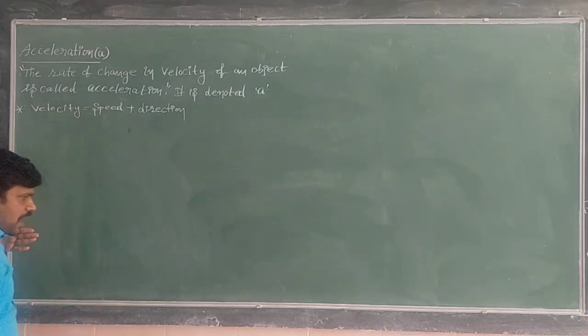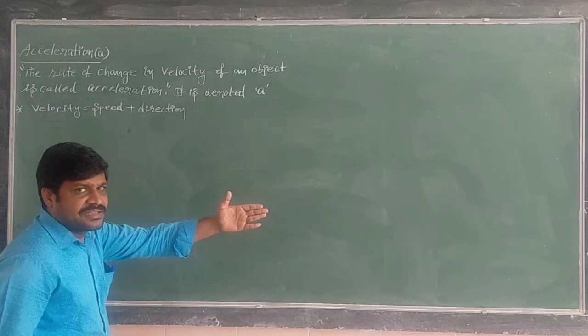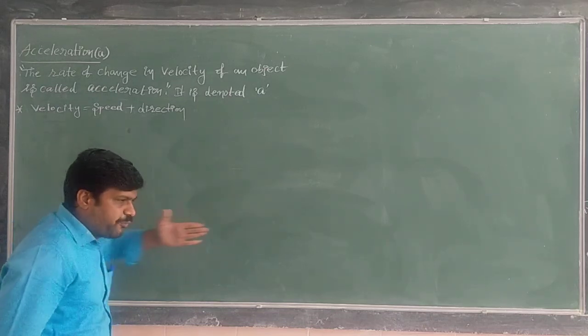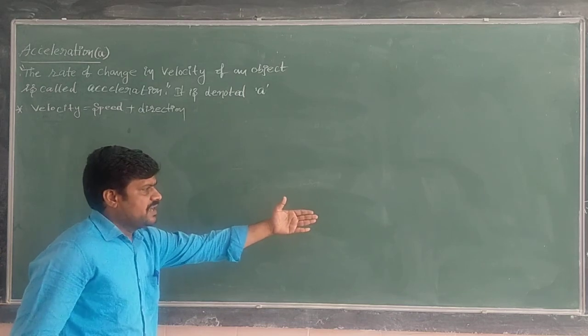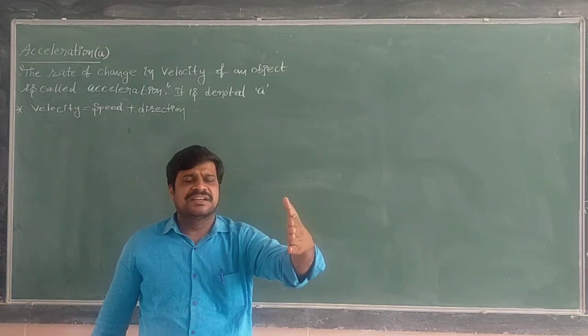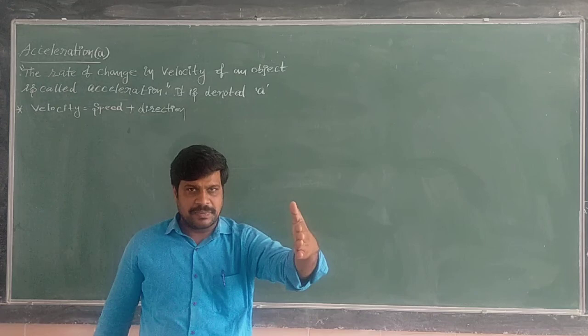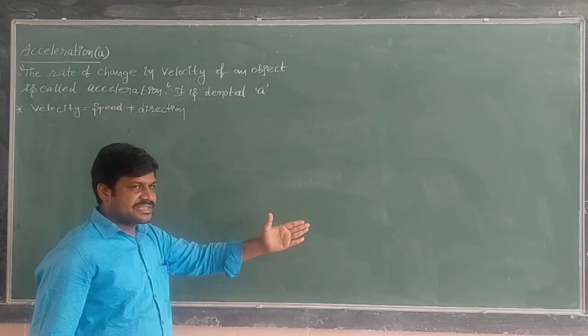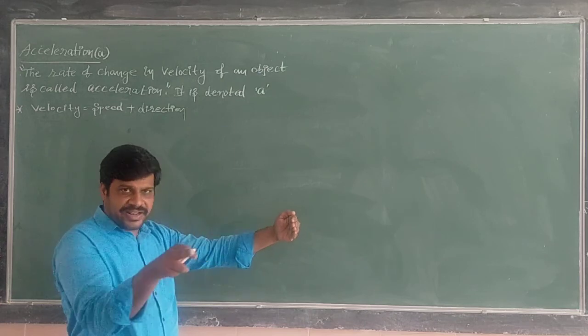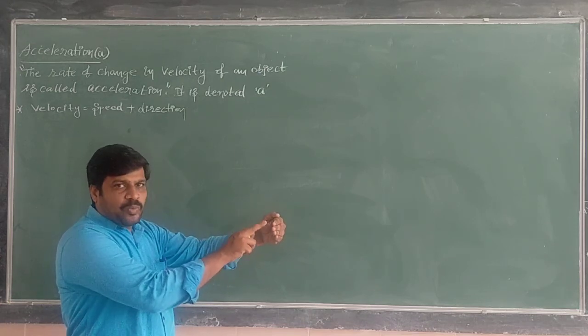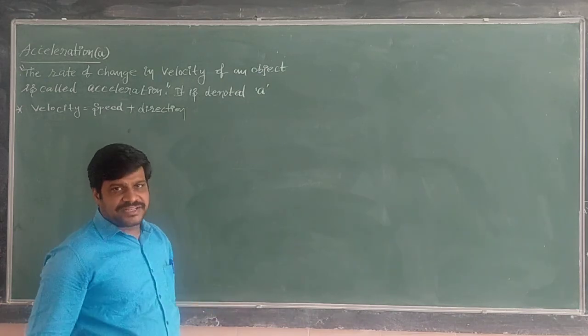For example, an object is moving like this with this much speed. Suddenly, the object turns like this. That means it is changing the direction. In this case, direction is changing.